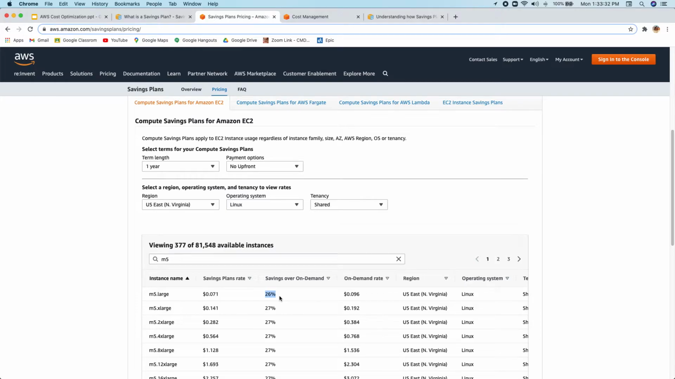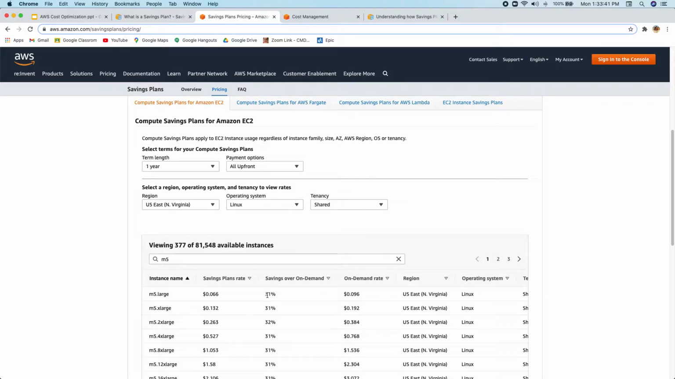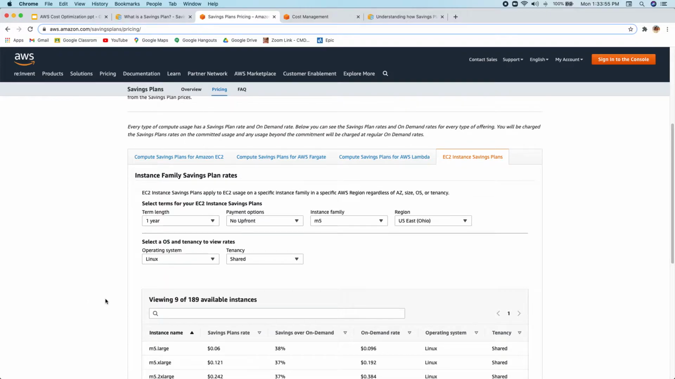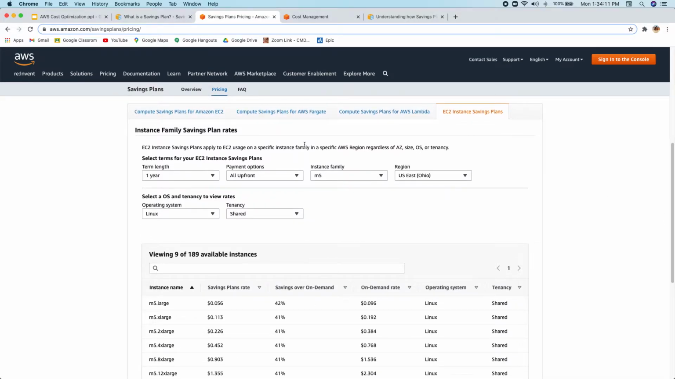And like I mentioned, for compute, it can go up to 66%. So if I choose all upfront, you can get a 31% discount on M5 large. And that discount number varies based on what instance type you're using, in which region, and all those things. Similarly, if we go to the EC2 instance savings plan for the same instance type, and if I go with all upfront with Linux, you can see you can get 42% savings. But in that, you know that you are not getting the flexibility. You have to stick with the particular instance family and a particular region.